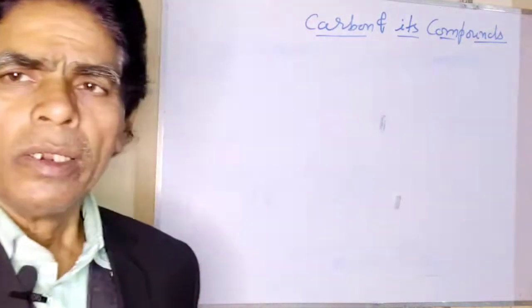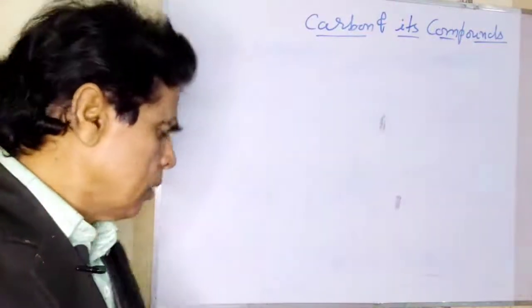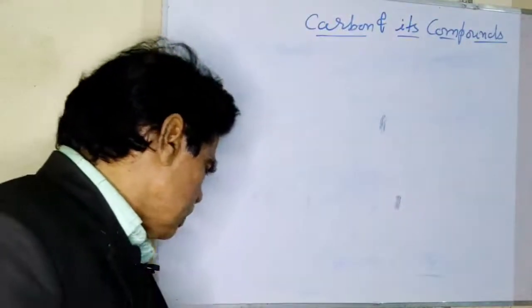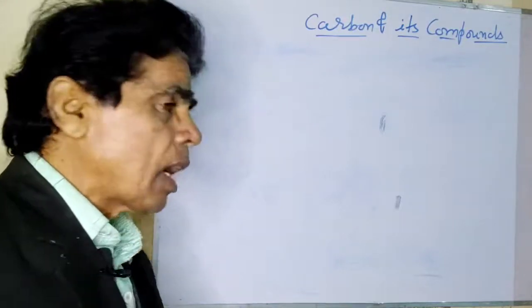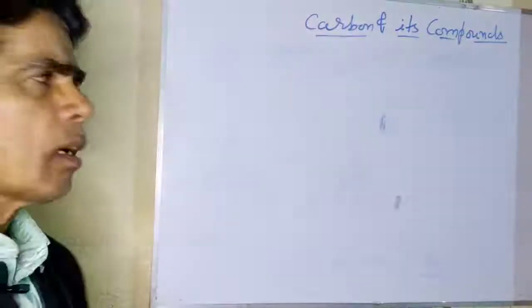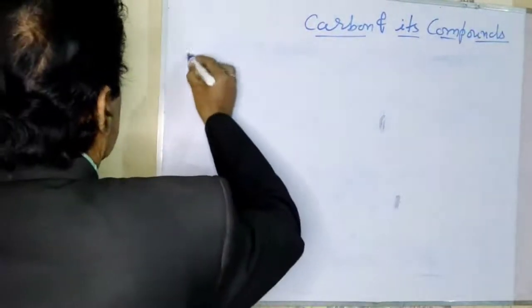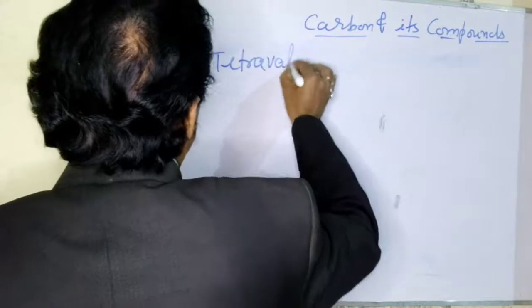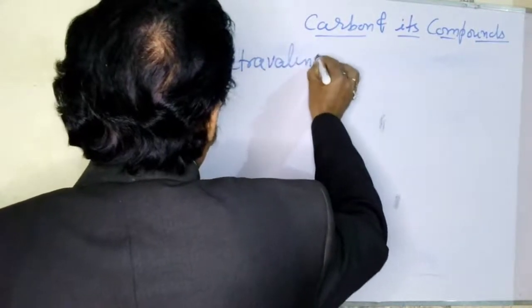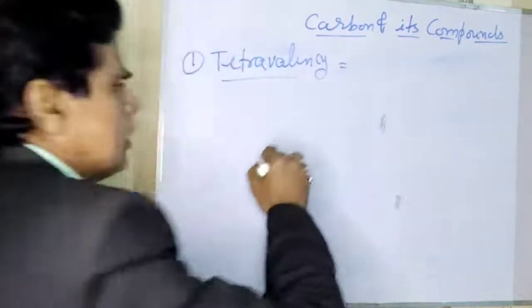So first of all, the special features, that is the versatile properties of carbon, the first is tetravalency. What do you mean by tetravalency?